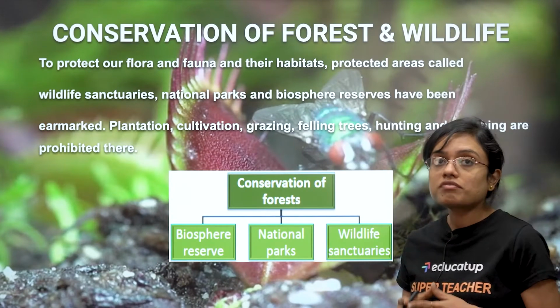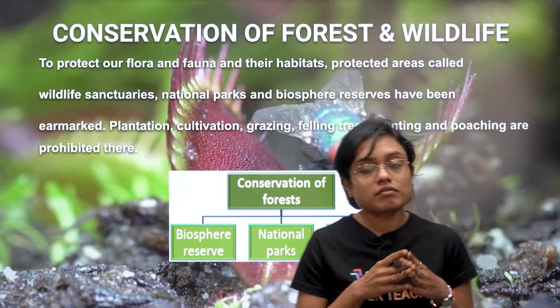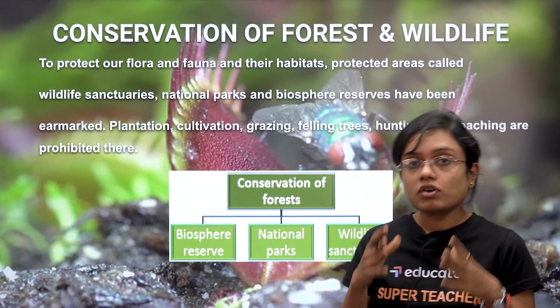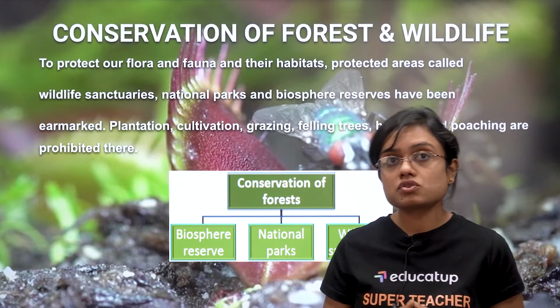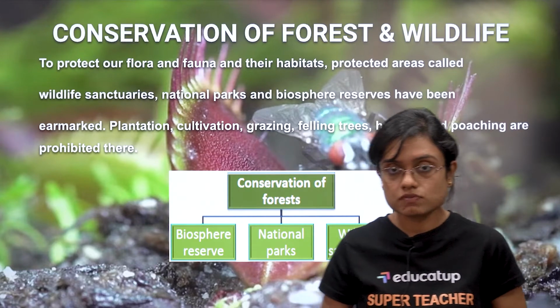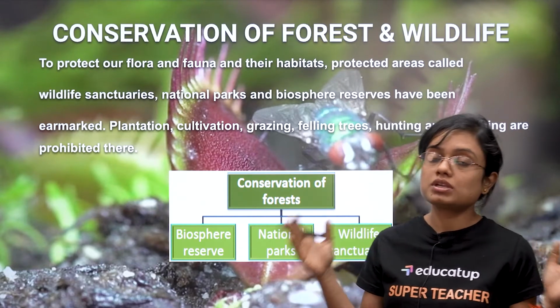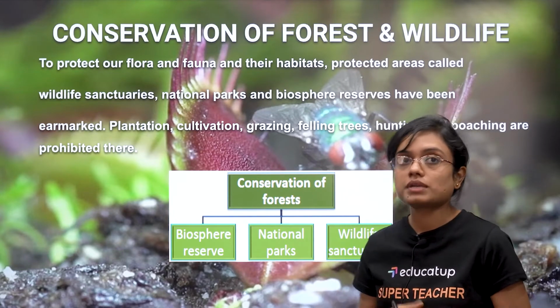Now, conservation of forest and wildlife. How can we conserve? We need to protect flora and fauna, that means plants and animals on this planet Earth. And for doing that, we have made certain protected areas which are known as wildlife sanctuaries, national parks and biosphere reserves. Now, the difference between the three is that biosphere reserves are extremely large in area, while national parks and wildlife sanctuaries are smaller.